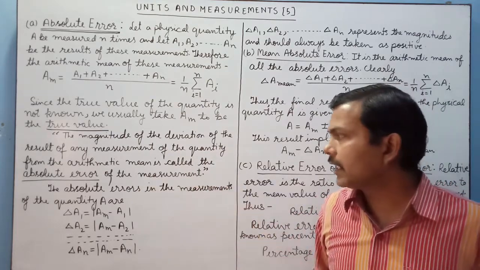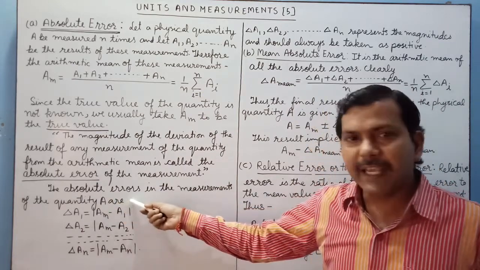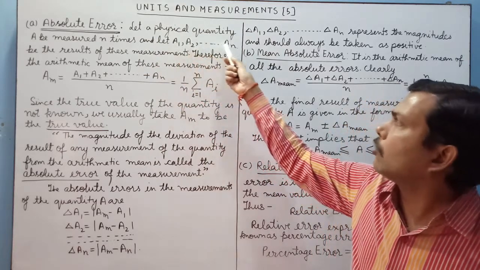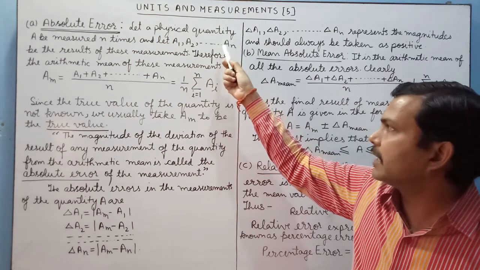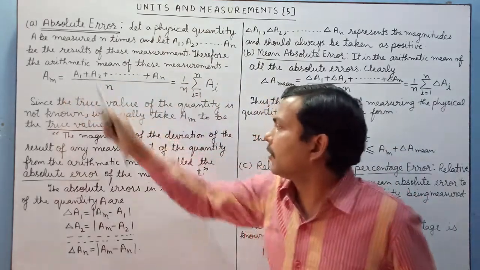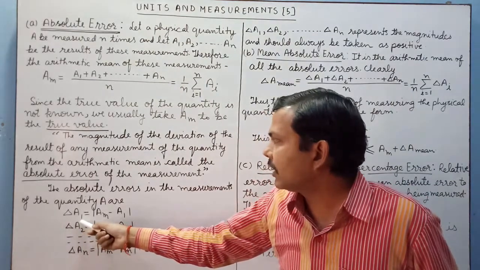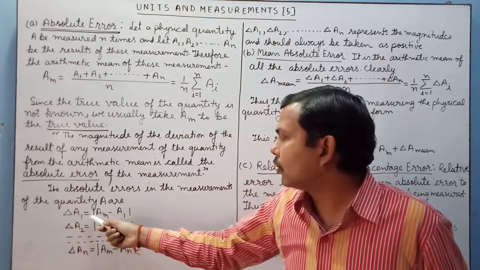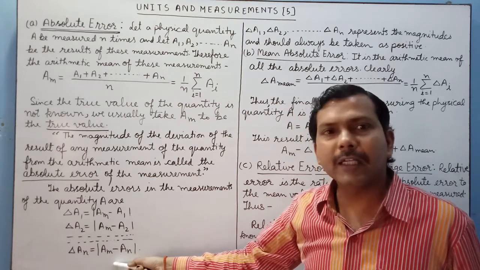Now the magnitude of deviation of the result of any measurement of quantity from the arithmetic mean is called absolute error in the measurement. Here the absolute errors in the measurement of quantities A are... You have measured A such as A1, A2 and so on An. Now here to obtain absolute errors in these measurements, we will subtract these quantities from this arithmetic mean and take the absolute value. So we will obtain delta A1. Delta A1 is the absolute error in the measurement of first reading. It will be equal to magnitude of Am minus A1.